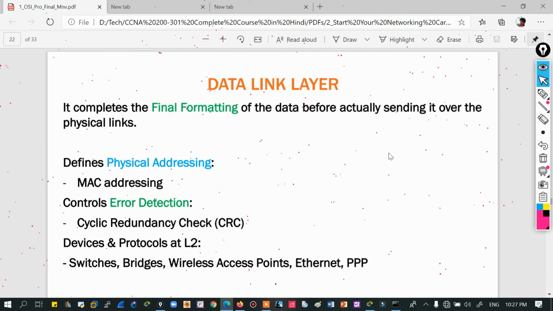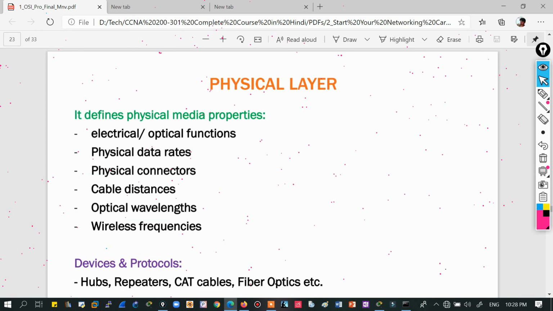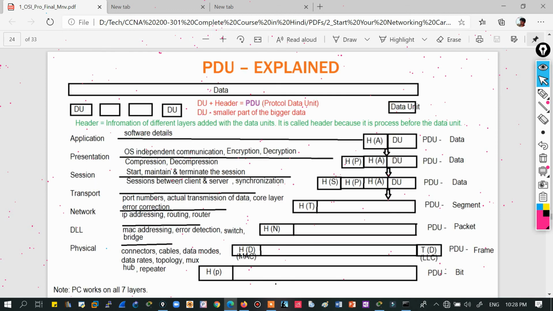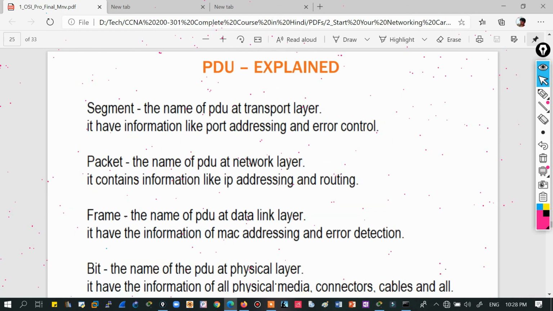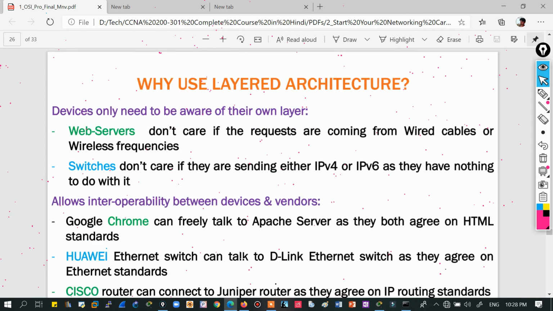Data link layer for error detection, for physical addressing, and yes, okay, these devices we are going to discuss in a separate video. What is a router, what is a switch, what is a bridge, and so on. So yes, physical layer, PDU explained. PDUs, why we use layered architecture. So yes, this is remaining.